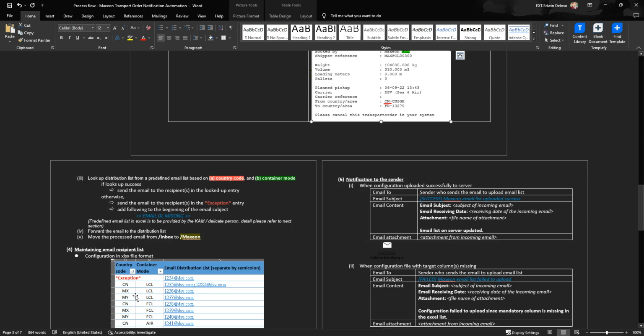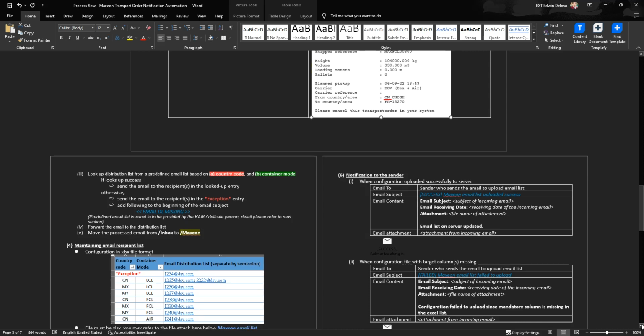For example, if the country code is CN and the container mode is LCL, then we send to this email. If the country code is CN and the mode is FCL, or if there is an exception, we send to this email. Then forward the email to the distribution list and move the processed email from the inbox to the processed folder. Then notification to the sender.